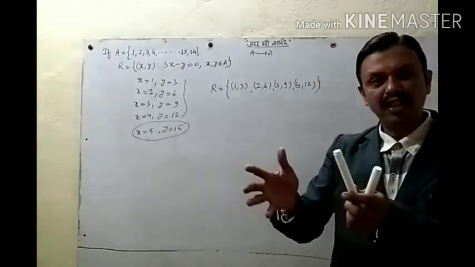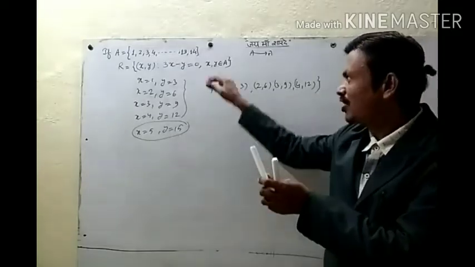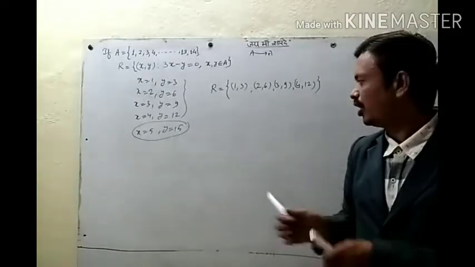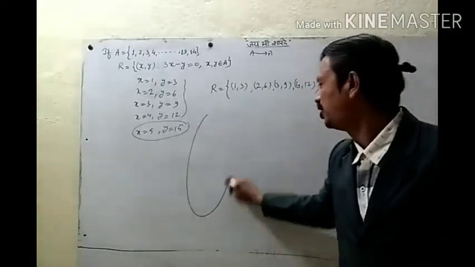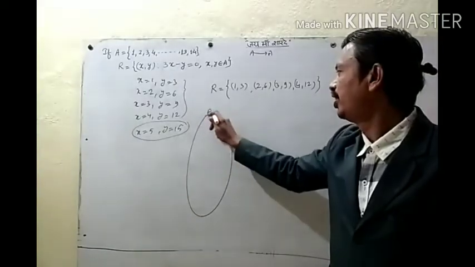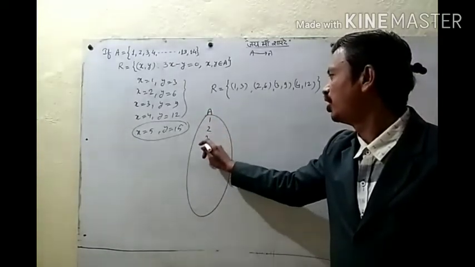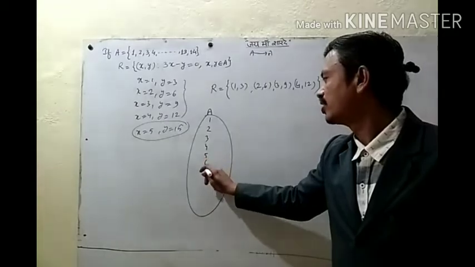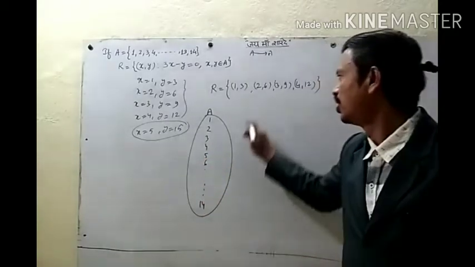Then there is one more way to express our relation, using a diagram. In the first set A, we have elements 1, 2, 3, 4, 5, 6, like this, all the elements.